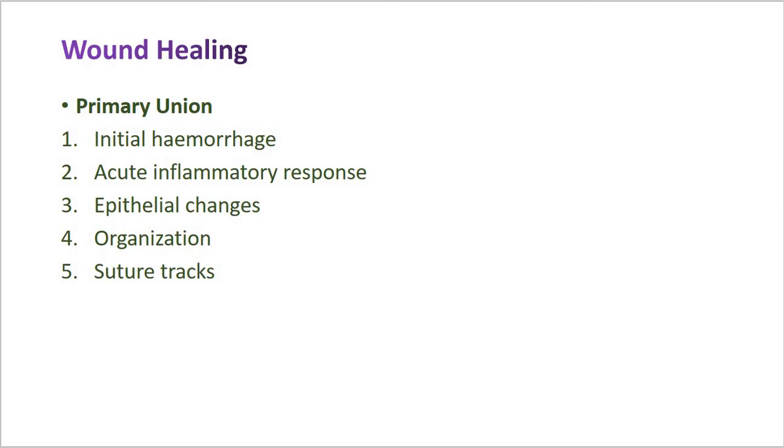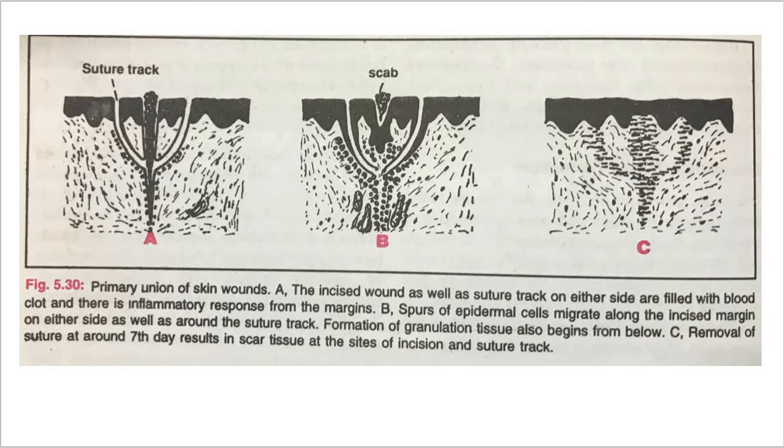This is defined as the healing of a wound which has the characteristics of being clean and uninfected, surgically incised, without much loss of cell and tissue, and with the edges of the wound approximated by surgical sutures. Now the sequence of events in primary union is shown. You can see the events of primary union of skin wounds.